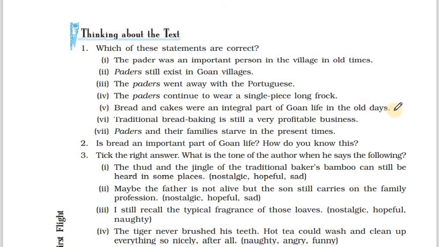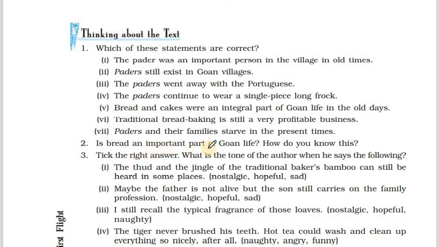Bread and cakes were an integral part of Goan life in old days. Yes, definitely. It was very much part of all their festivals, Christmas and any parties. Traditional bread making is still a very profitable business. Yes, it is still a very profitable business. Paders and their families starve in the present times. No, they don't starve. Their business is still doing well and they are very much in demand, and hence are doing well.